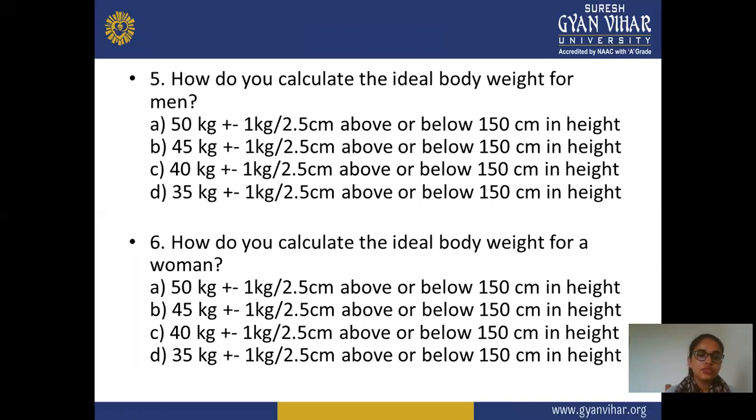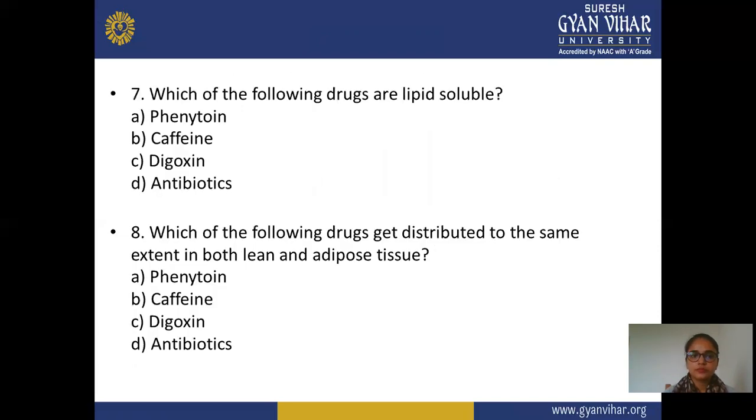In the next, sixth question, how do you calculate the ideal body weight for women? A is 50 kg plus or minus 1 kg divided by 2.5 centimeter above and below 150 centimeter in height. B is 45 kg plus or minus 1 kg divided by 2.5 centimeter above and below 150 centimeter in height. C is 40 kg plus or minus 1 kg divided by 2.5 centimeter above and below 150 centimeter in height. D is 35 kg plus or minus 1 kg divided by 2.5 centimeter above and below 150 centimeter in height.